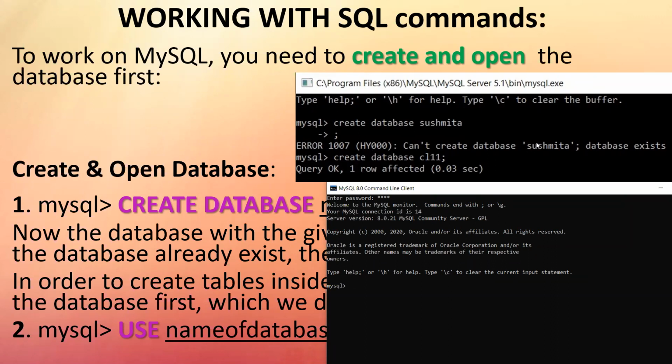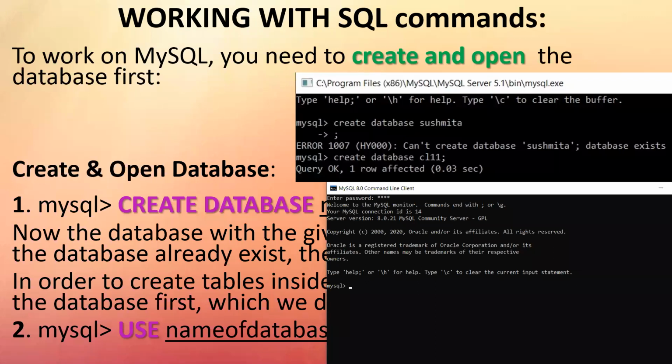As simple as that. So if you want to delete that database, that's your wish. You will say drop database Sushmita. Very simple. And then recreate it. But everything within that database is finished. There is no recycle bin concept here, mind that.